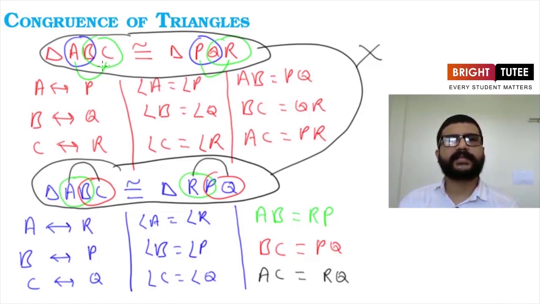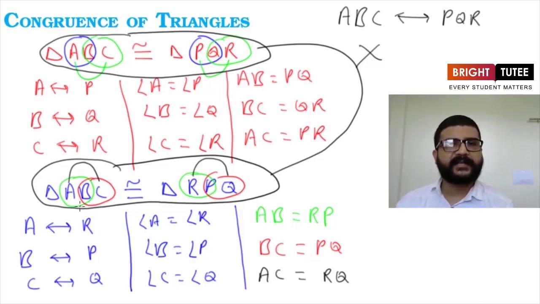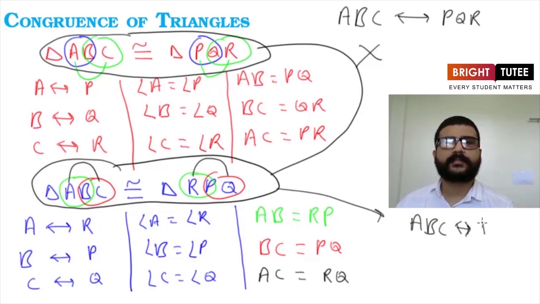Now for the first congruency relation, we have triangle ABC is congruent to triangle PQR. We can write the correspondence relation like this also: ABC is corresponding to PQR, that is vertex A is corresponding to vertex P, B is corresponding to Q and C to R. And for the second relation, it is triangle ABC is congruent to triangle RPQ. Now from here we will write ABC is corresponding to RPQ.